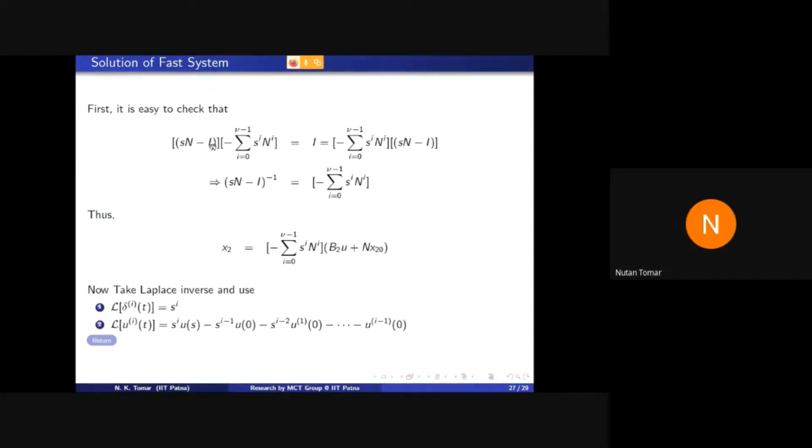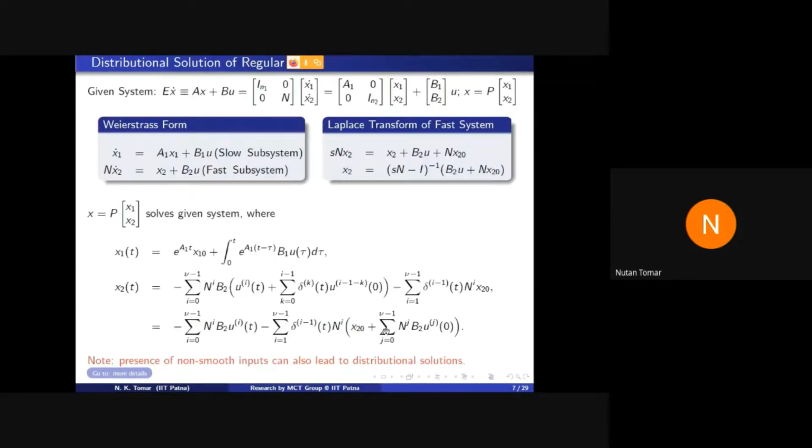If you use this condition and these formulas for Laplace transform, then we can see that the Dirac delta function and its derivatives come into the solution. That means the solution may have impulses.